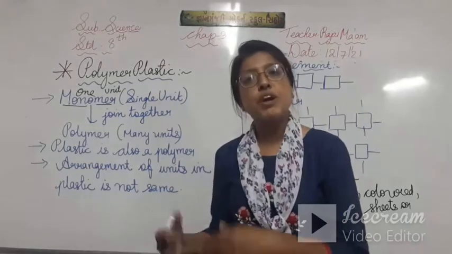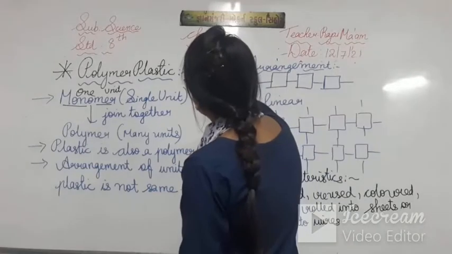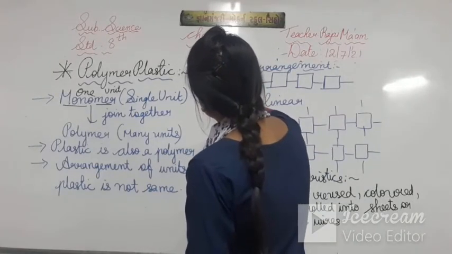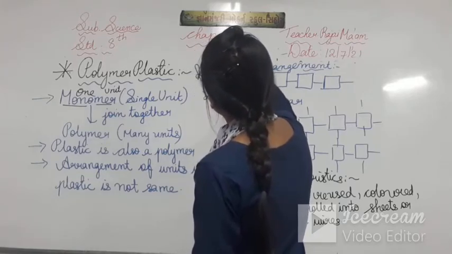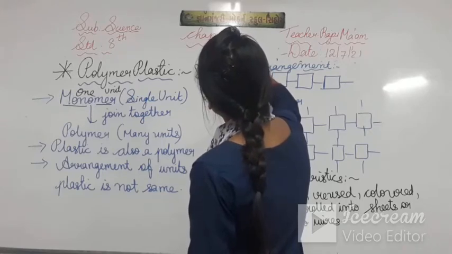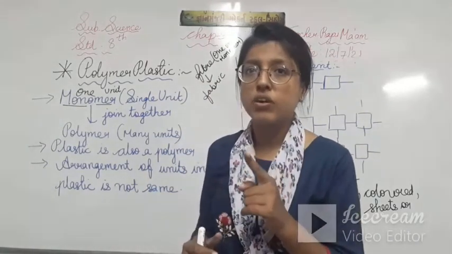It is like a fabric only. You know how fabric is made? Many fibers will join together and form a fabric. So fiber means a single unit, one unit, means monomer. So many monomers will join together, not one monomer.